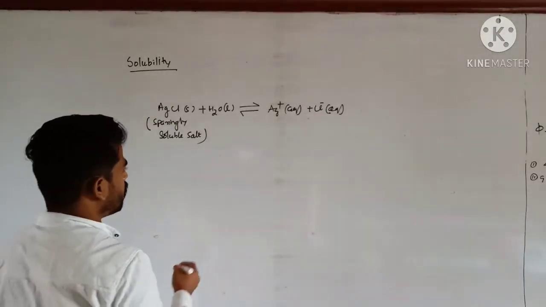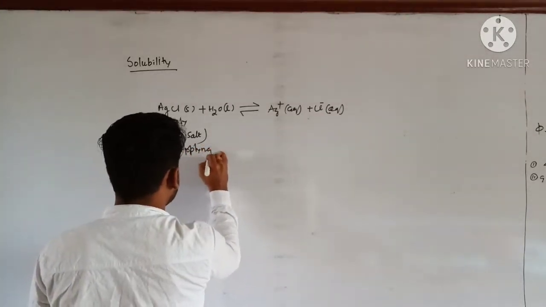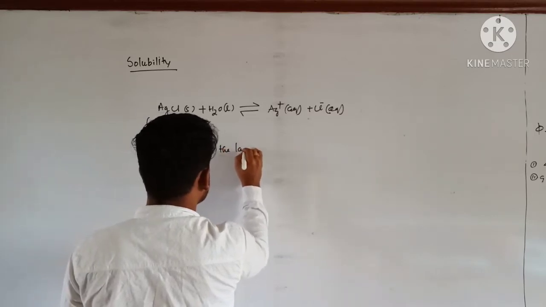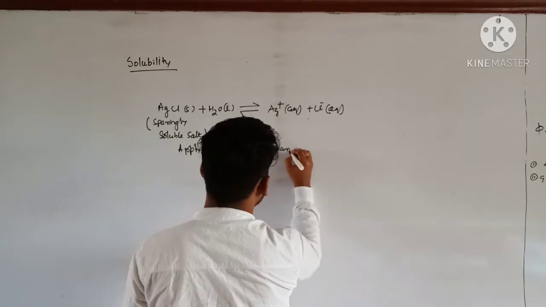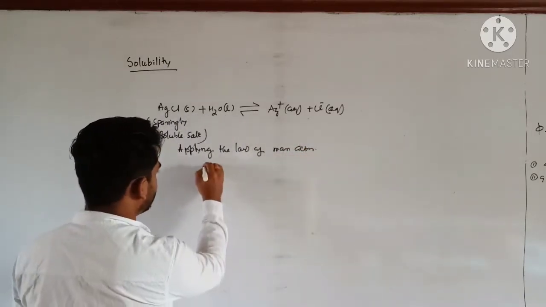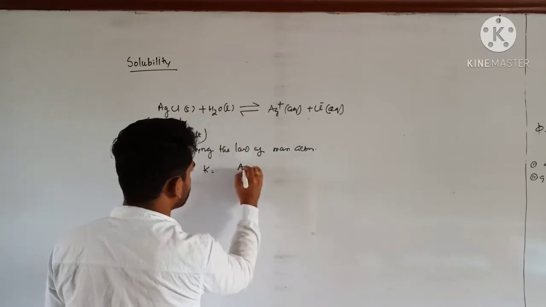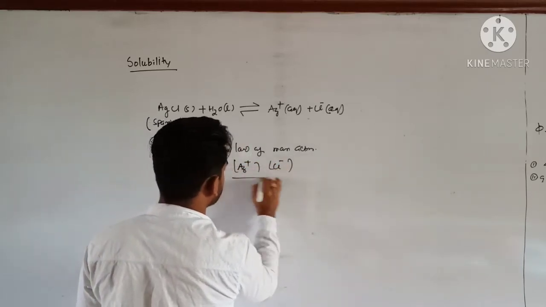Clear? So applying the law of mass action over here, what can I write? The K is equal to Ag+ concentration times Cl- concentration upon